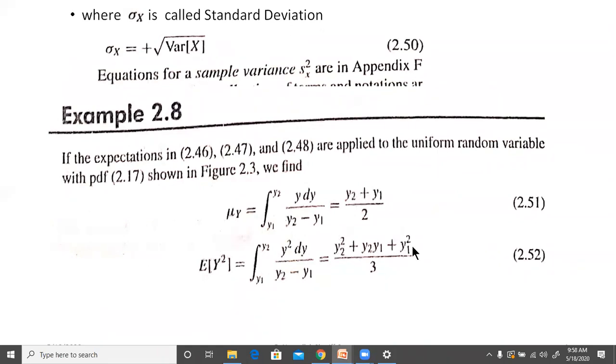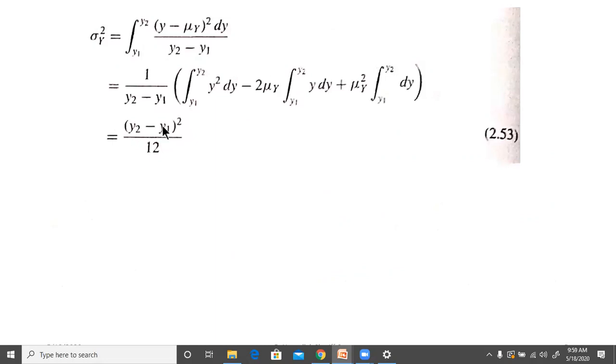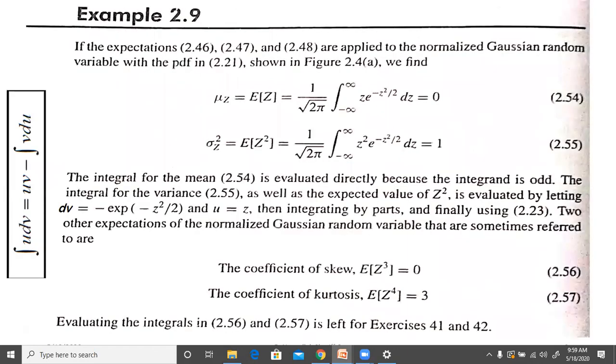With y2 equal to 1 and y1 equal to 0, we'll get 1 by 3. And in the next case, y1 equal to 0 and y2 equal to 1, we'll get 1 by 12. So it's just the same.